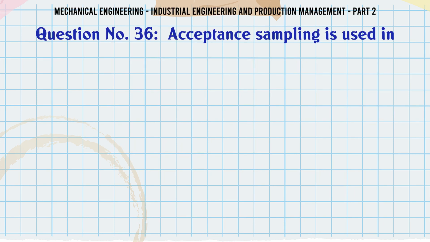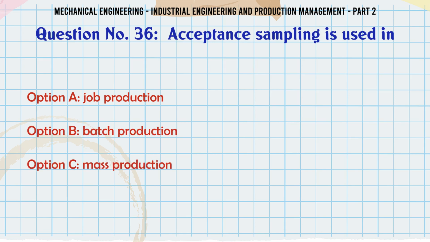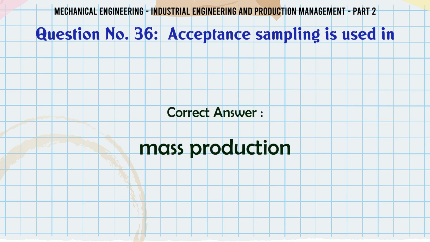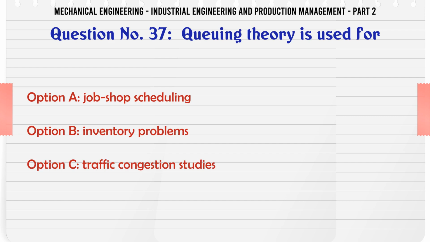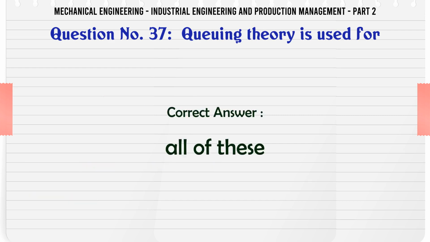Acceptance sampling is used in A. Job production. B. Batch production. C. Mass production. D. All of these. The correct answer is mass production. Queuing theory is used for A. Job shop scheduling. B. Inventory problems. C. Traffic congestion studies. D. All of these. The correct answer is all of these.